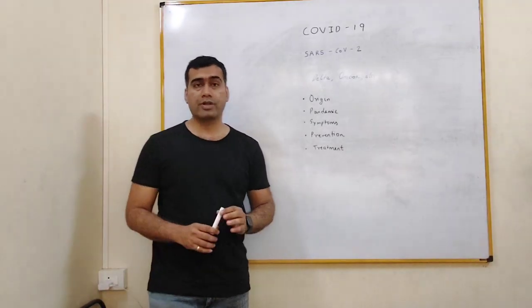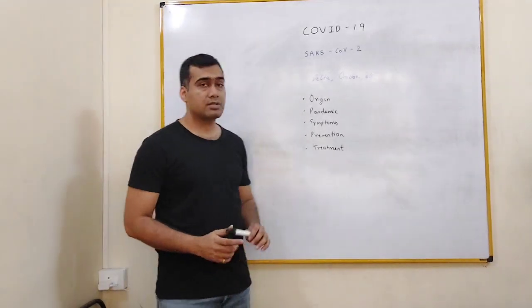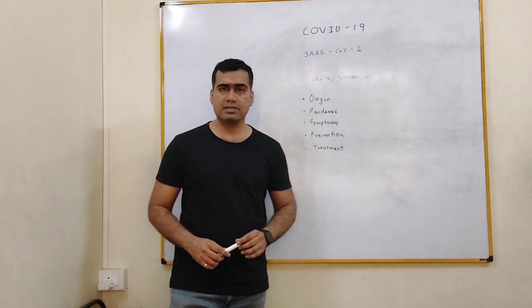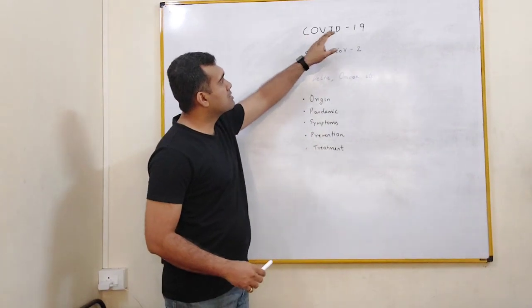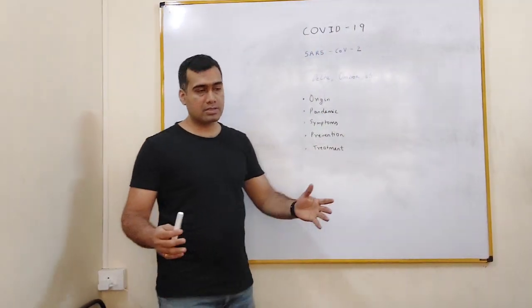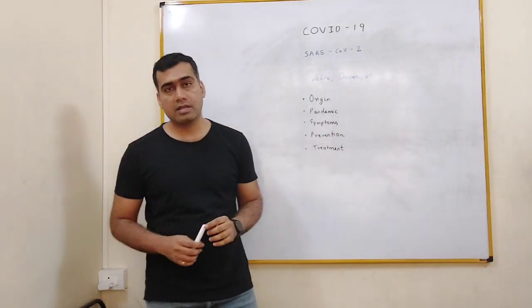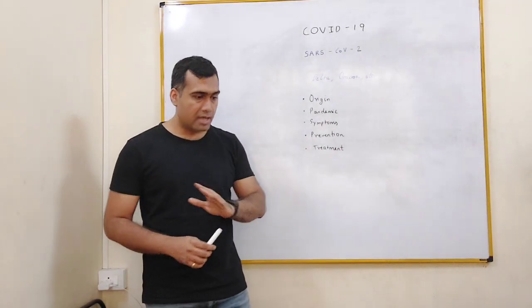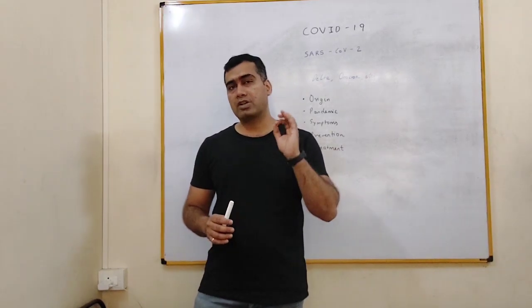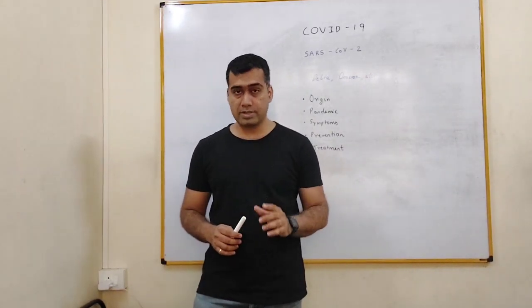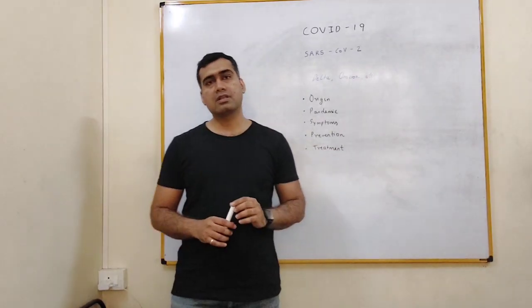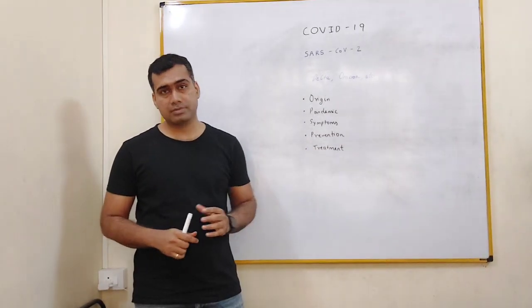The next disease we are going to talk about is COVID. It is a fairly recent disease, that is coronavirus disease 19, because the first few cases were discovered in 2019 at Wuhan in China. From there, it spread all over the world and it became one of the deadliest pandemics in human history, killing millions of people and debilitating millions more.